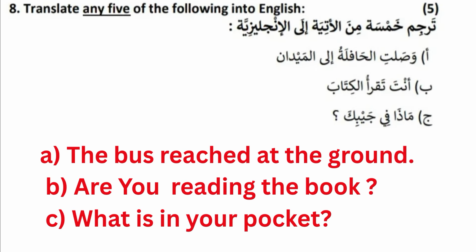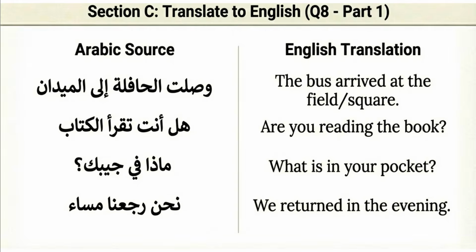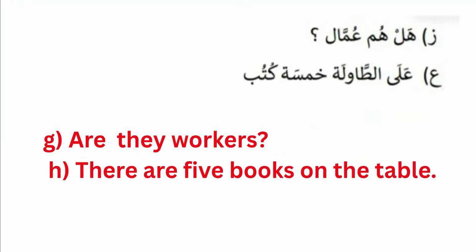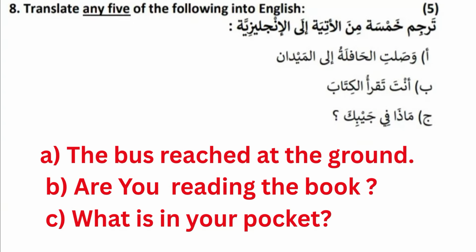So next, translate any 5 of the following into English. 8 questions will be there, and we have to write any 5 of the following sentences. Wasalatil hafilatu ilal maidan. The bus reached the ground. Anta taqra'ul kitab means you are reading the book. "You are reading book" here is wrong. "You reading the book" is wrong. "You are reading the book" is the right answer. Madha fi jaybika. Okay, it's the right answer.